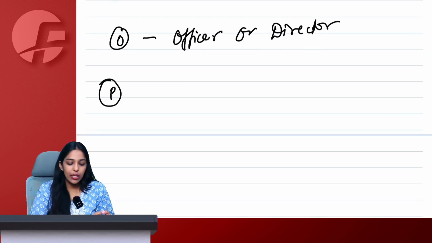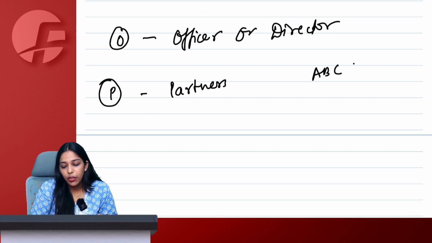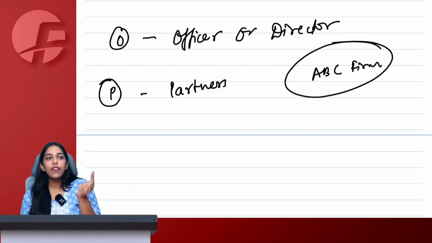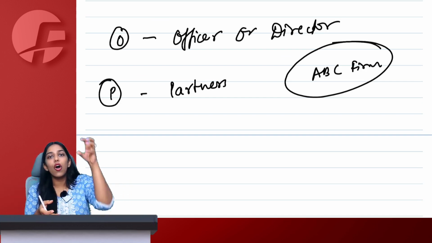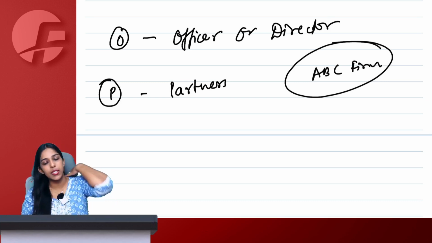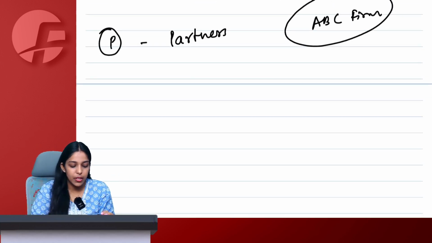COPs, C-O-P. P simply means legally recognized partners. So we have ABC firm which comprises three partners, Mr. A, Mr. B, Mr. C. All of these three partners will also become related persons. So all the partners of a partnership firm amongst themselves also become related persons. So we simply say legally recognized partners are also related persons.